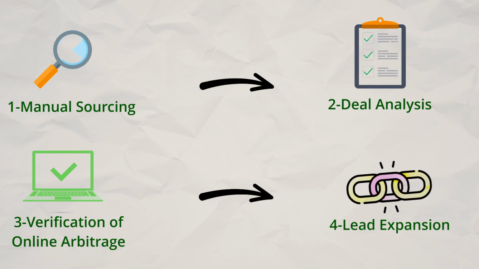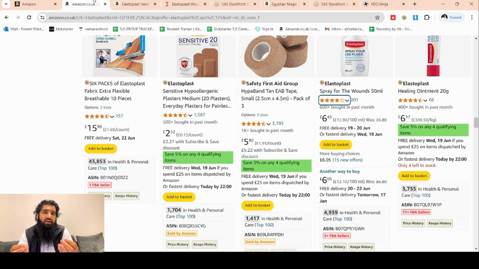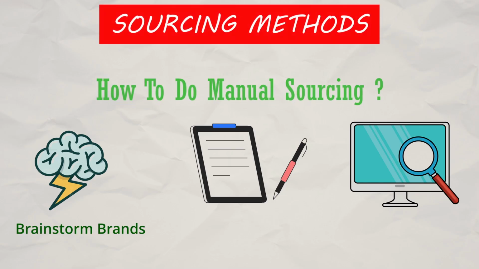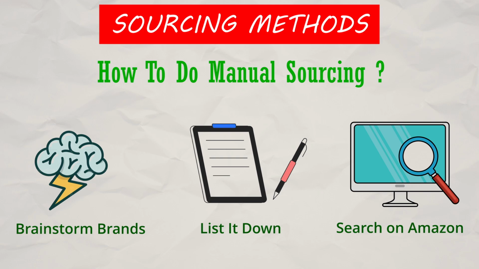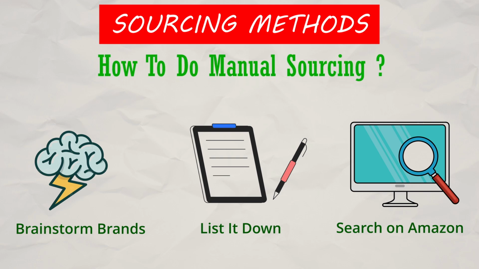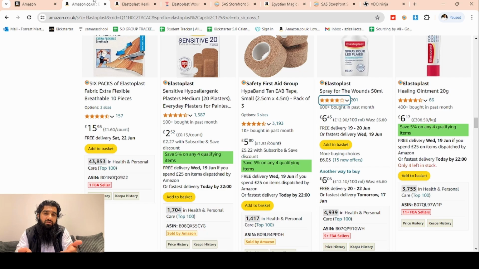Write down a list of 10, 20, 30, or as many brand names as you can imagine that you have ever used, even since your childhood. Take a look around your house, on your dressing table, in your kitchen, in your toilet, in your car, in your garden. Write down a list of all those brands that you use on a daily basis in your everyday life.